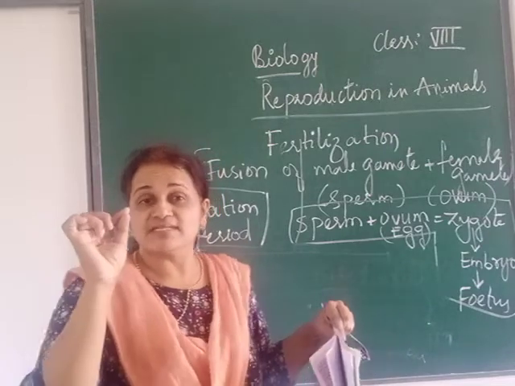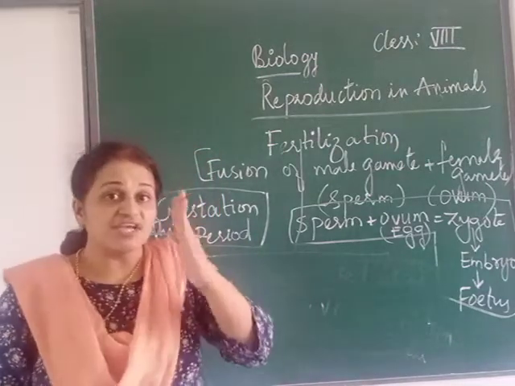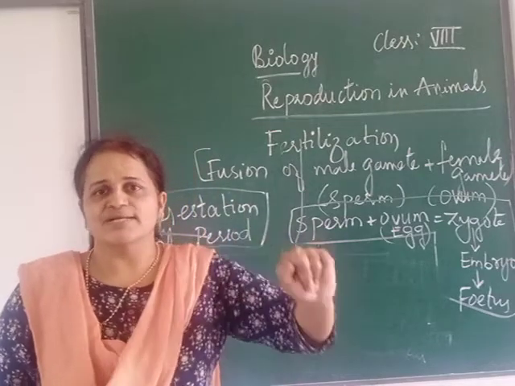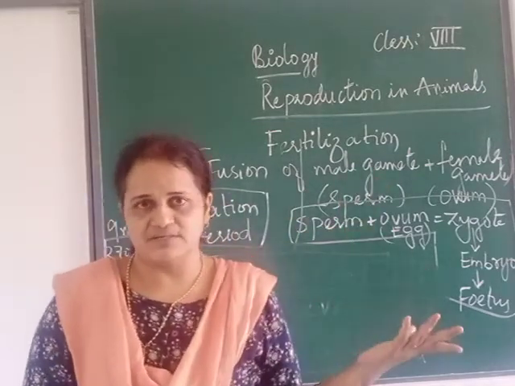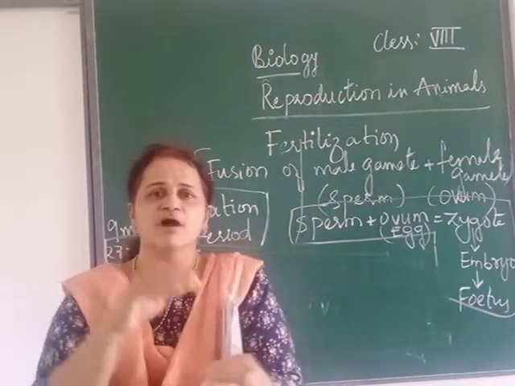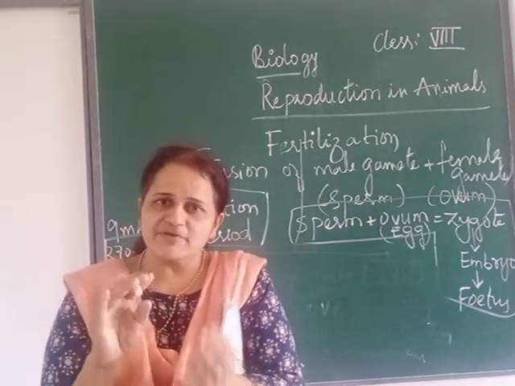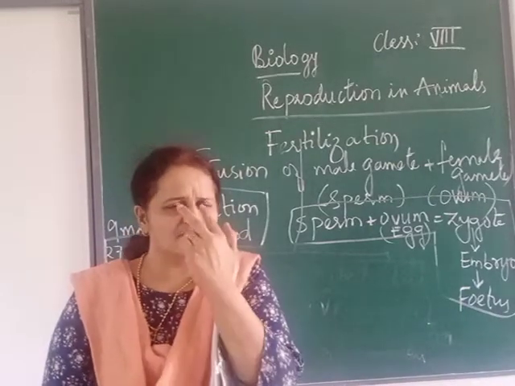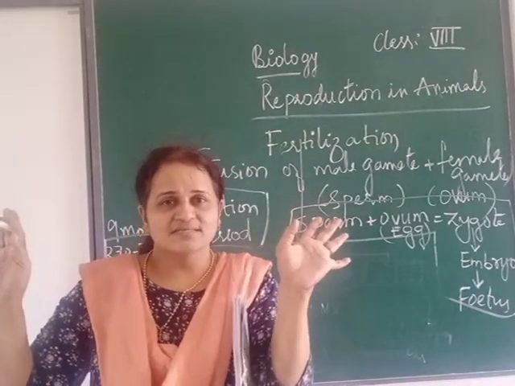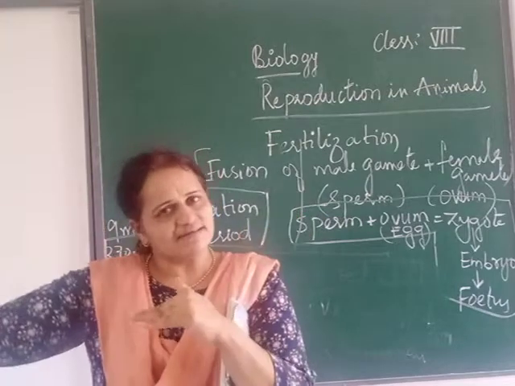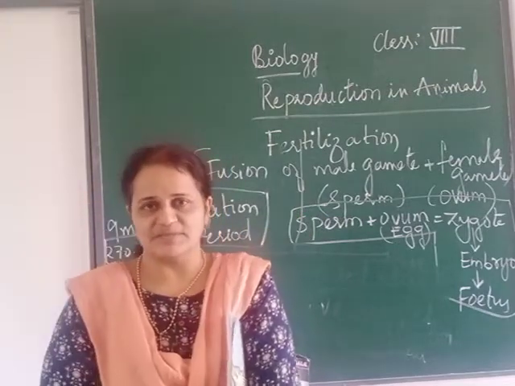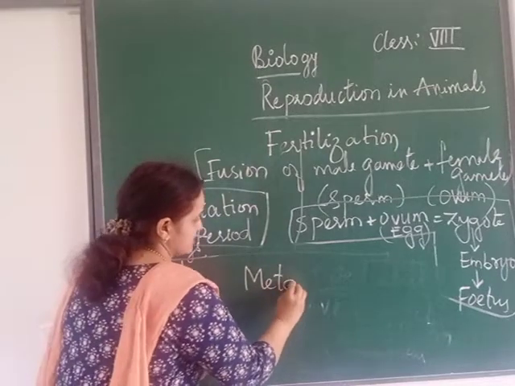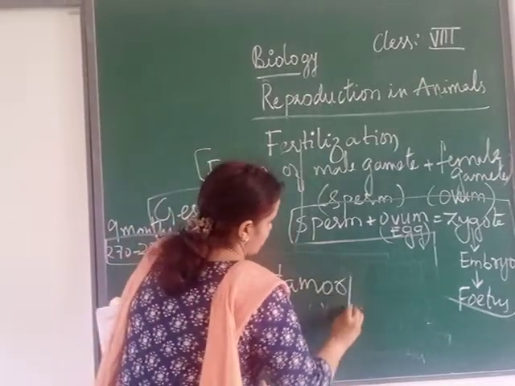So what is happening? Changes are taking place, drastic change. If you see the young one, it does not at all resemble the adult. But when you see our small baby, it will have some resemblance with the adult, isn't it? The child will have 2 eyes, 2 hands, 2 ears, same like our adult, only the size will be smaller. So drastic changes take place. That change is called metamorphosis.